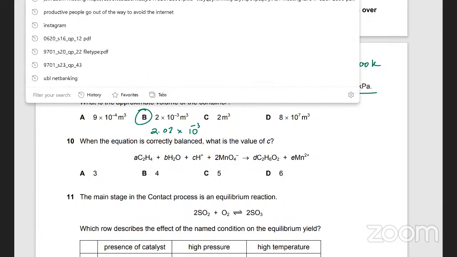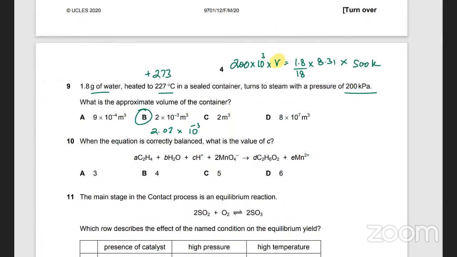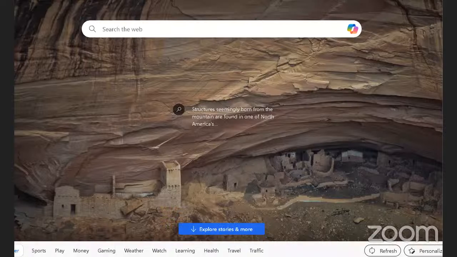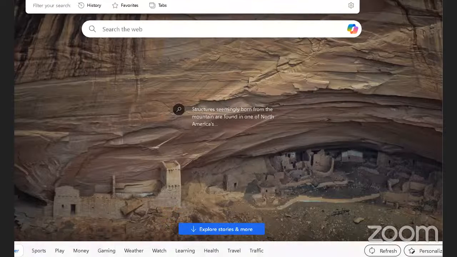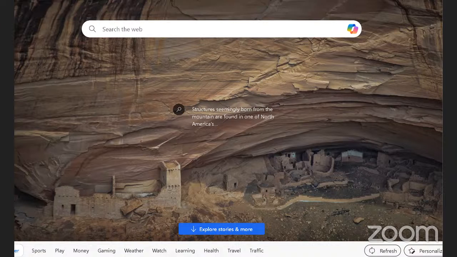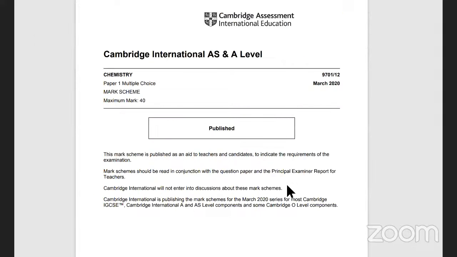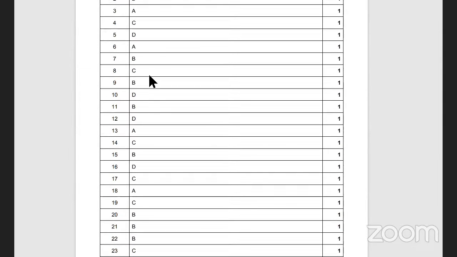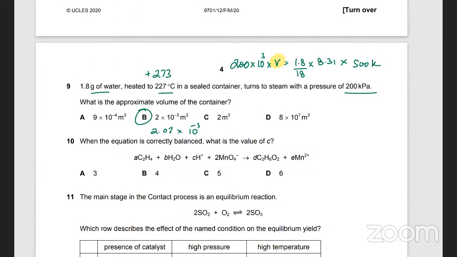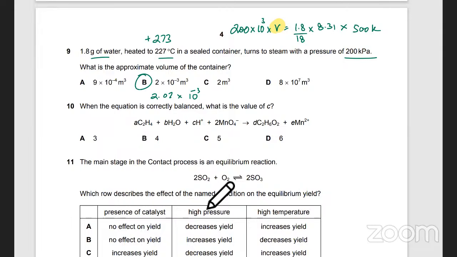Let's check this. I think it's B. One second, let me open the question. You answered question number 9. So 9 is B, okay, so 2.07. Okay, is this clear?